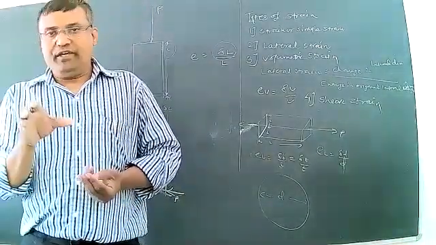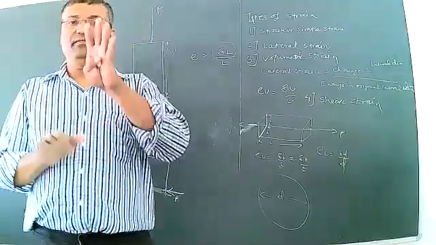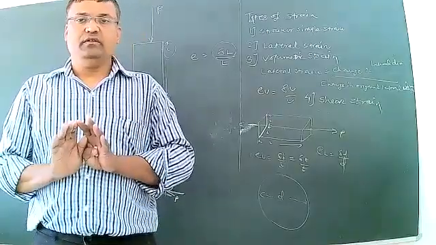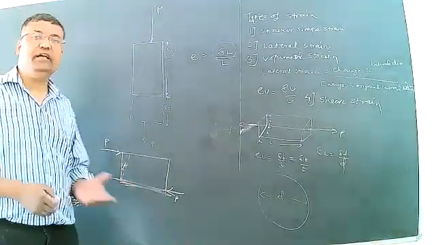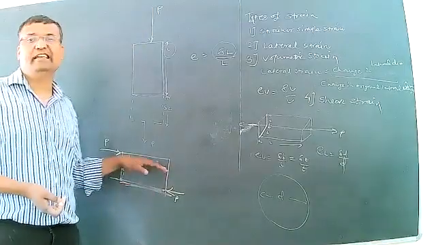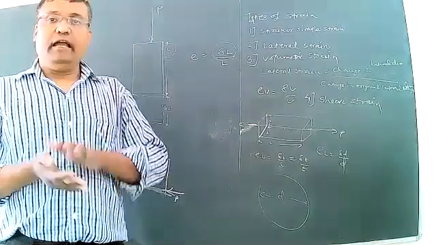Means a body which is in rectangular form, which is placed on the table. If a push force acts, what will happen? On the opposite side, the shearing will occur between the two surfaces. The first surface is the table and the second is the body, which is in rectangular form.